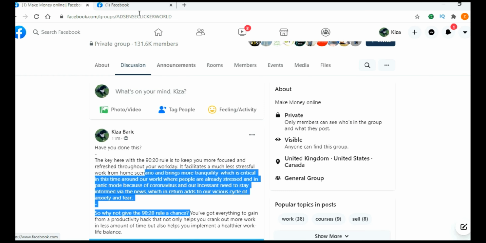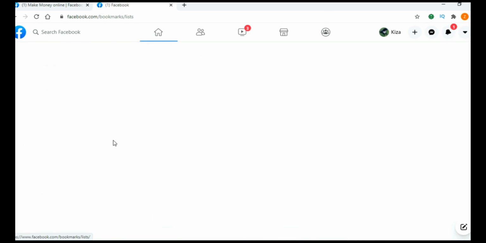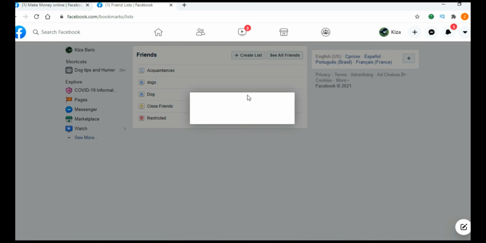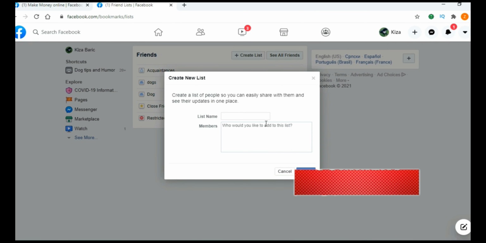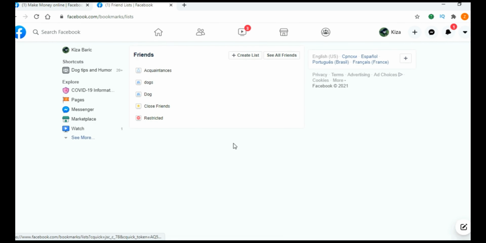And to make those lists, go to your Facebook feed and then click here on Friend Lists. And you will come to this page. And here you can see lists that I already created. To create a new list, just click here on Create List. And here you can give a name to your list. And here you can actually add members. To add members, just start typing. Let's say Z. As you can see, it's already giving me my name, my profile. After you add these people, just click here on Create and you created your list.